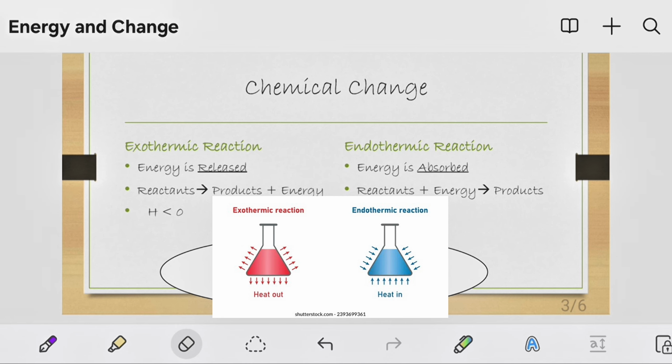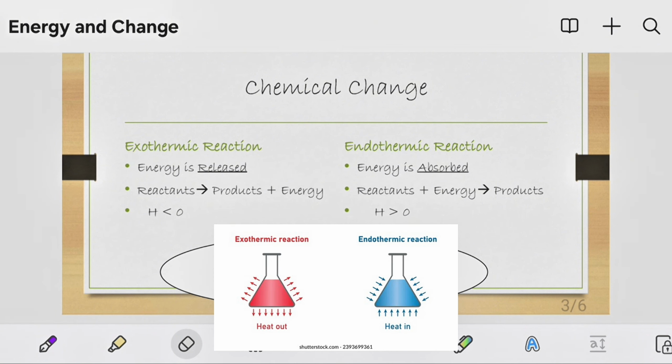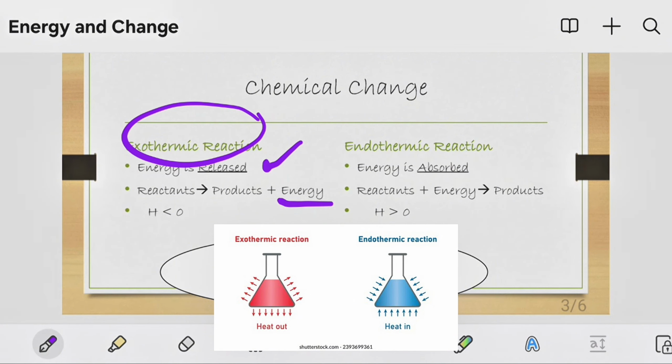For an exothermic reaction, the overall energy released is more than the energy absorbed, so overall we say energy is released. When we represent it chemically, we write reactants giving products plus energy, where plus energy implies that energy is being released. The heat of reaction, delta H, is less than 0 for an exothermic reaction.